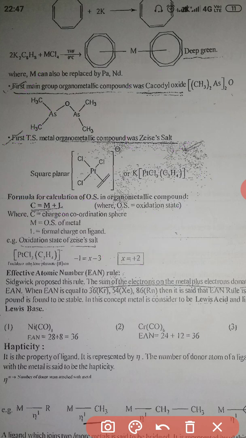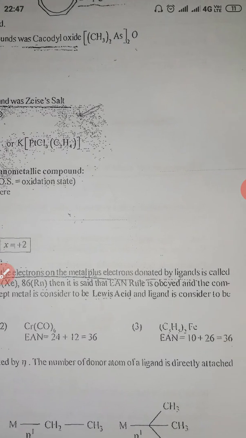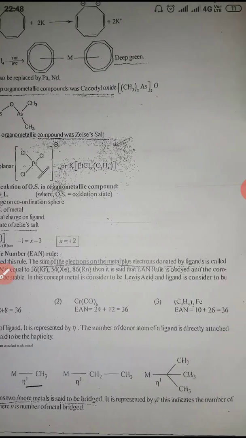The iron rule is very important. You have to know the iron rule. What is the iron rule? Sidgwick proposed this rule. The sum of the electrons in the metal plus the electrons donated by the ligands is called the iron rule.